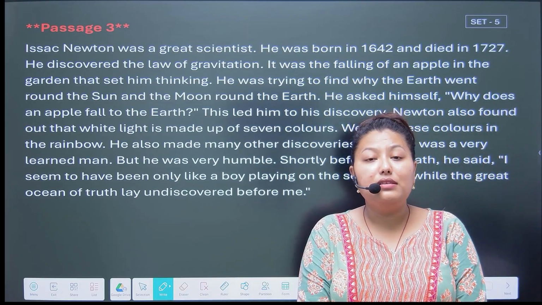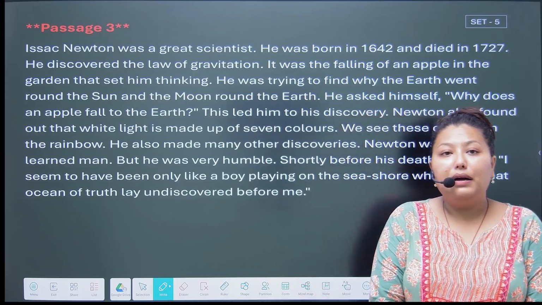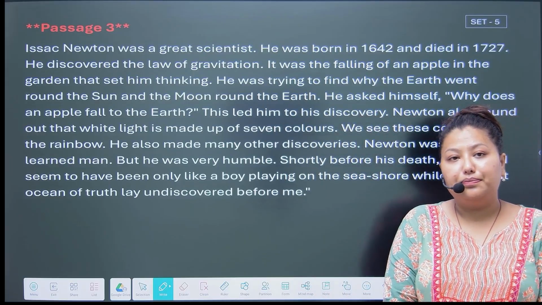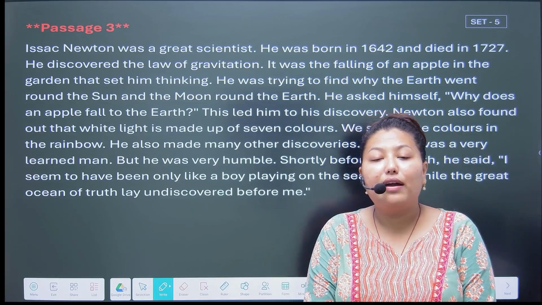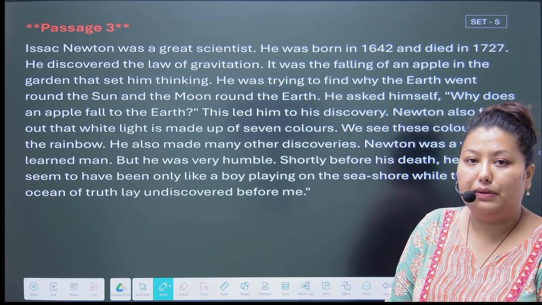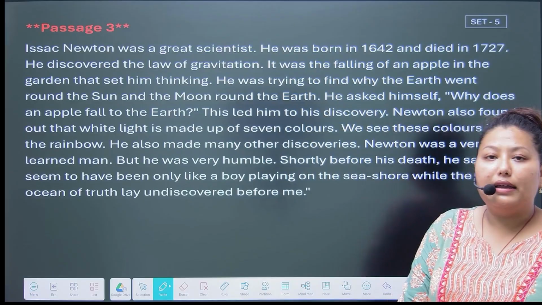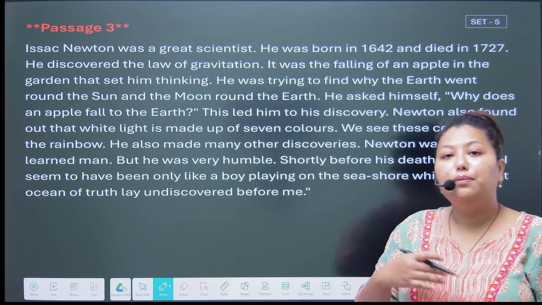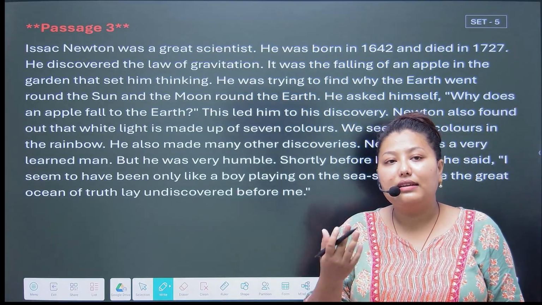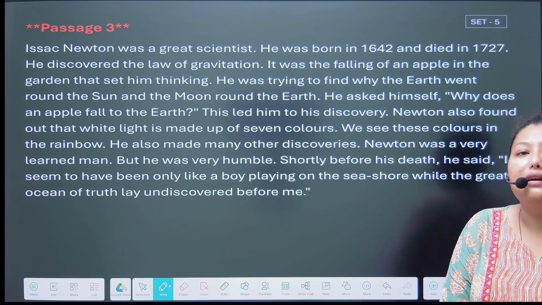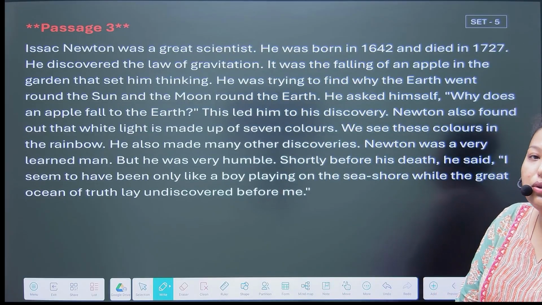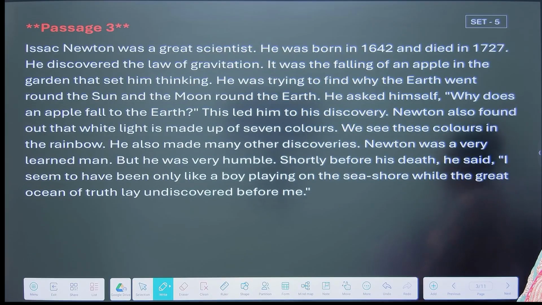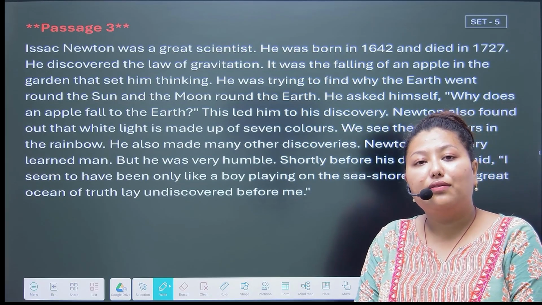He had immense knowledge, but he was very humble to the people. Shortly before his death, when he was dying, he said that I seem to have been only like a boy playing on the seashore while the great ocean of truth lay undiscovered before me.